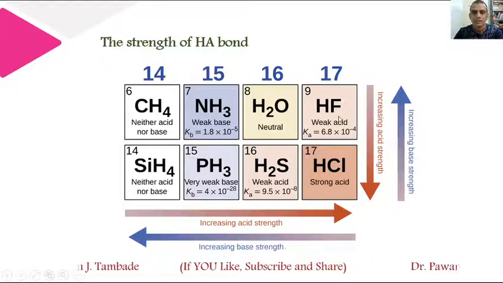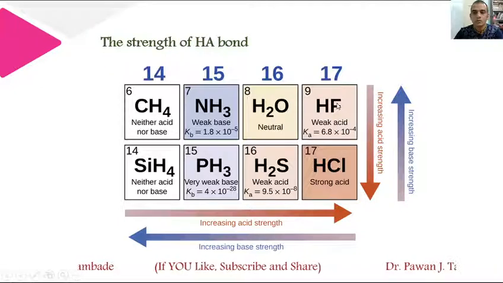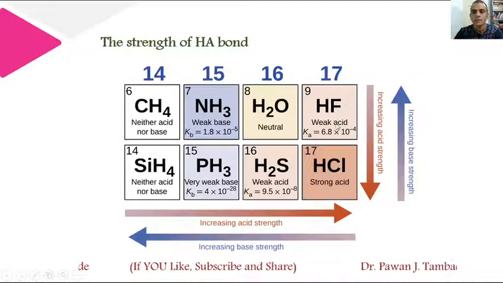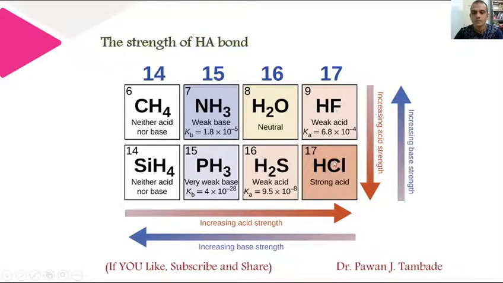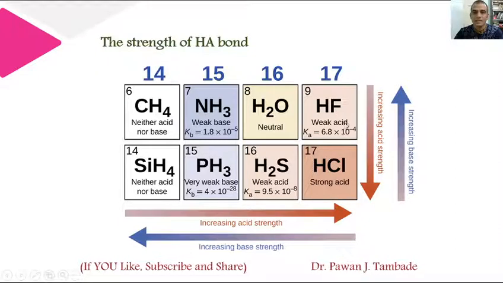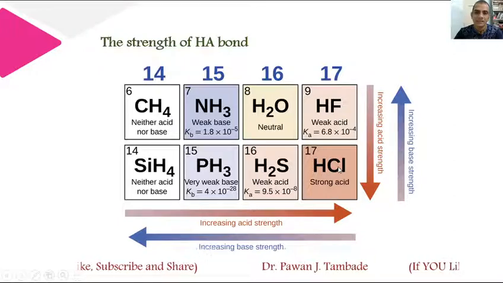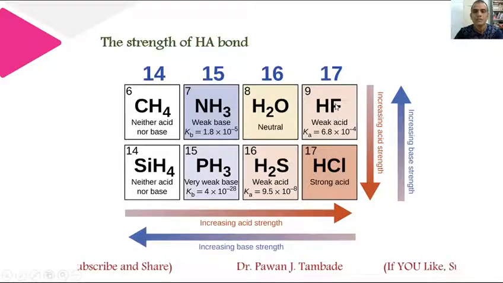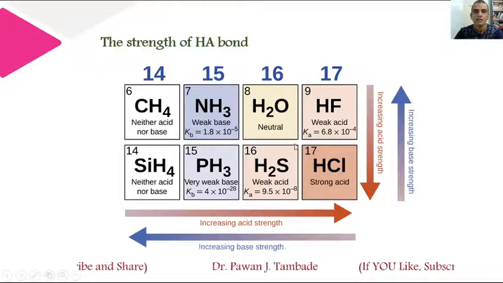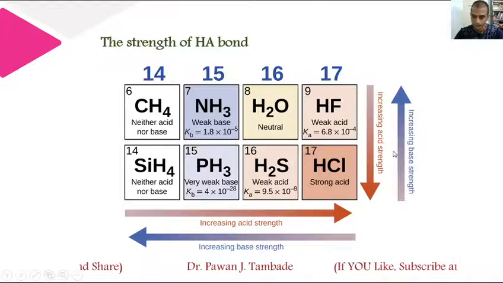In the same way, if we move down in periodic table, then from HF to HCl bond strength decreases, and thus acidity increases. So HCl is comparatively more acidic as compared to HF. This is true for other groups of periodic table as well.